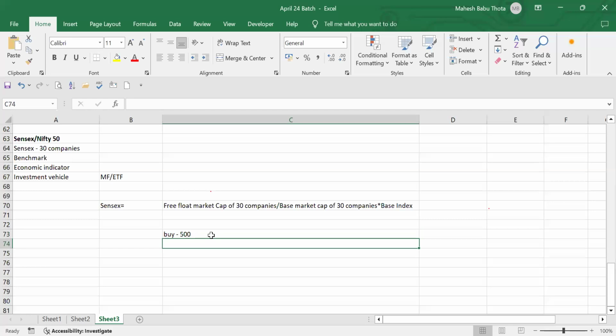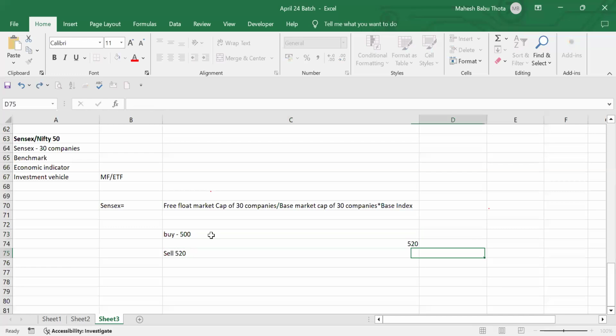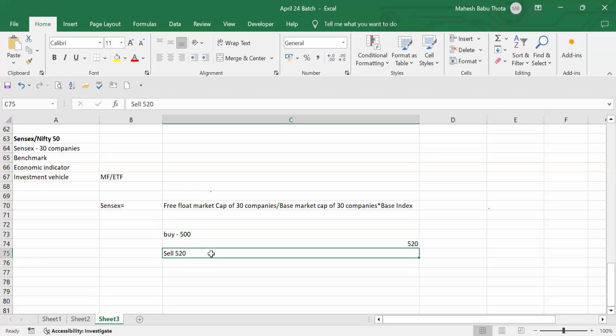After one day, the price will go up to 520. So I'll give an instruction to the Dabba trader to sell the security, and they will sell it at 520. While buying, I'm not getting any share into my Demat account. There is nothing like an account or something. I just placed an order by giving 500 rupees. I'm also selling this share at 520 rupees. So that broker will give you 20 rupees profit.